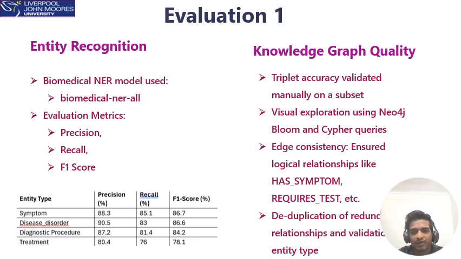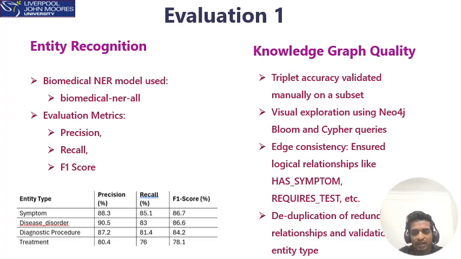To evaluate its performance, we adopted standard metrics. Precision measures how many of the predicted entities are actually correct, and recall measures how many of the actual entities are successfully identified. The F1 score is the harmonic mean of precision and recall.